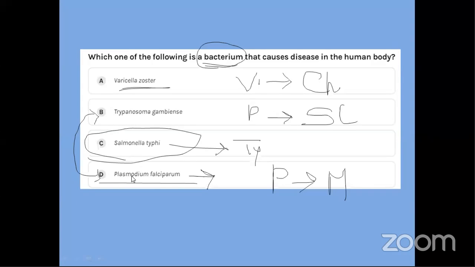Plasmodium falciparum is a protozoa which causes malaria. So the correct answer is Salmonella typhi, a bacteria which causes typhoid. The rest were viruses and protozoas.